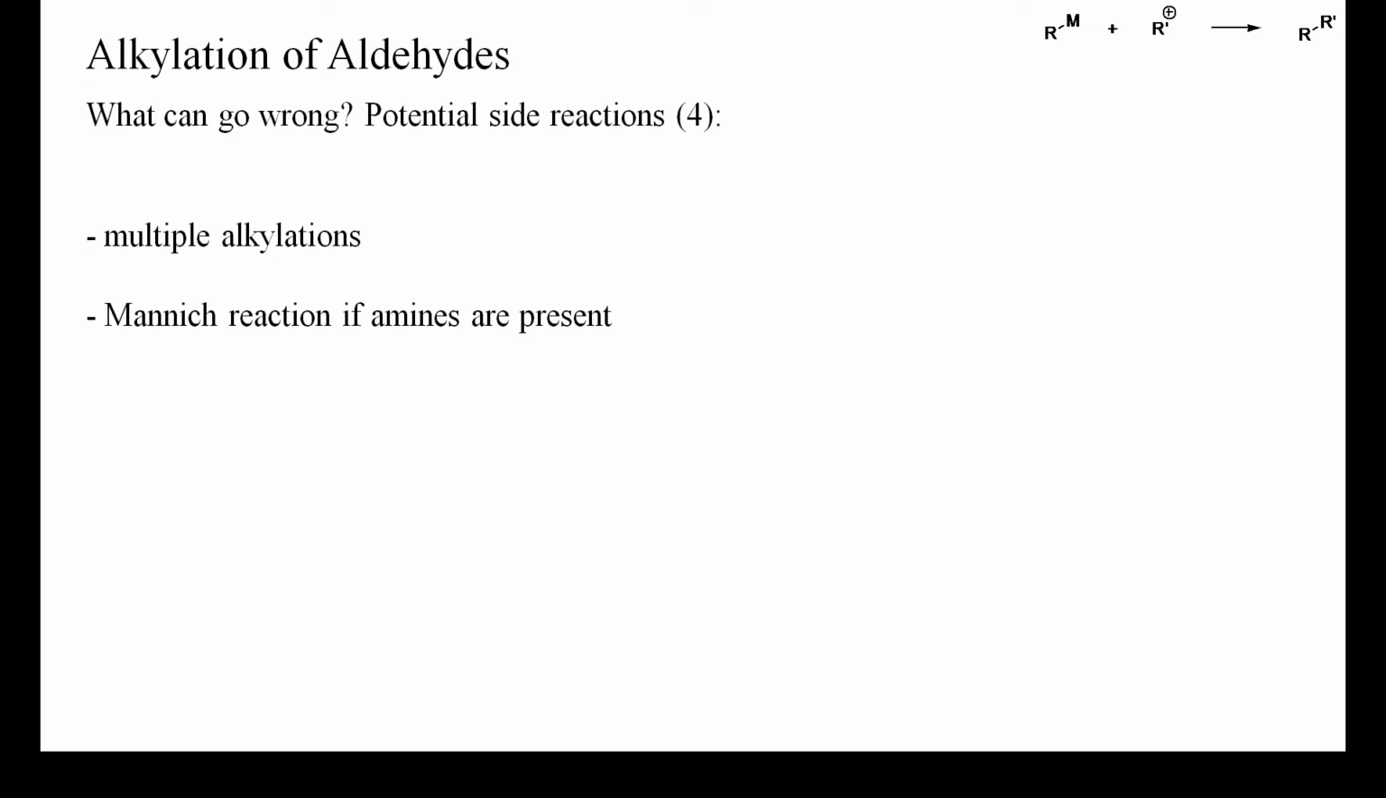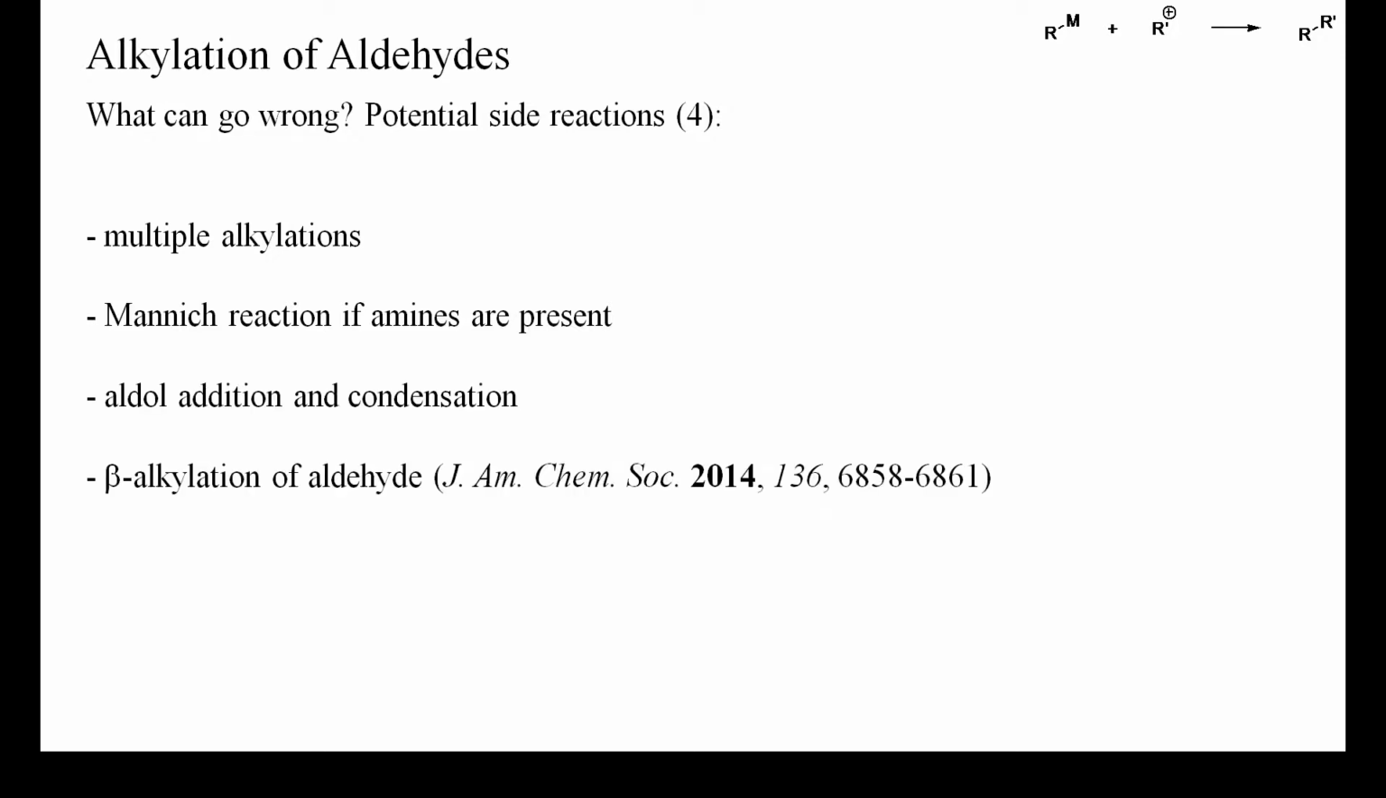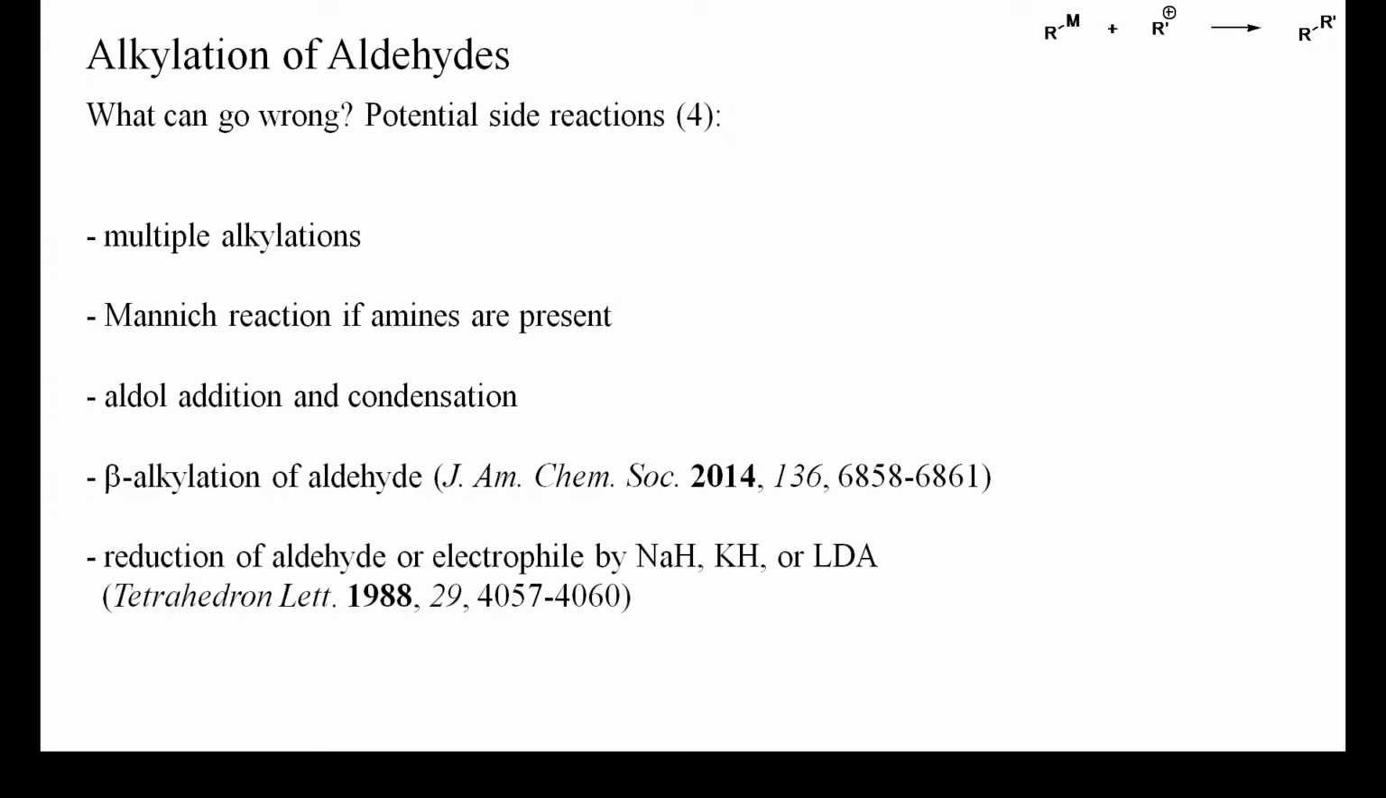Further potential side reactions include Mannich reactions, that is, the alkylation of aldehydes by iminium salts, and aldol additions and condensations. Then, in the presence of light, enamines or enols can form allylic radicals and cause the formation of beta-alkylated aldehydes. Strong bases, such as alkali hydrides or deprotonated secondary amines, can also act as hydride donors and occasionally reduce aldehydes instead of deprotonating them.